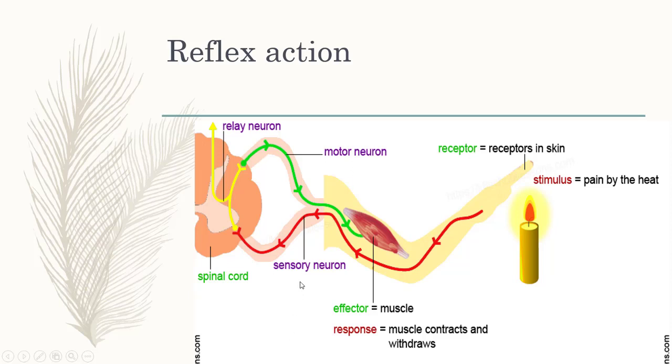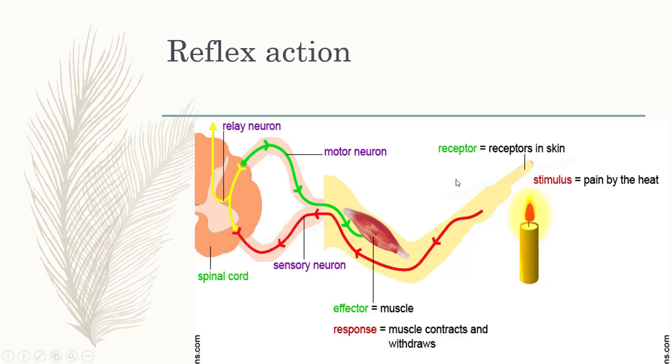Sensory neurons send information from receptor to a central nervous system. Interneurons receive information from sensory neurons and stimulate the motor neurons. And the motor neurons carry information from interneuron to the muscles or effectors.